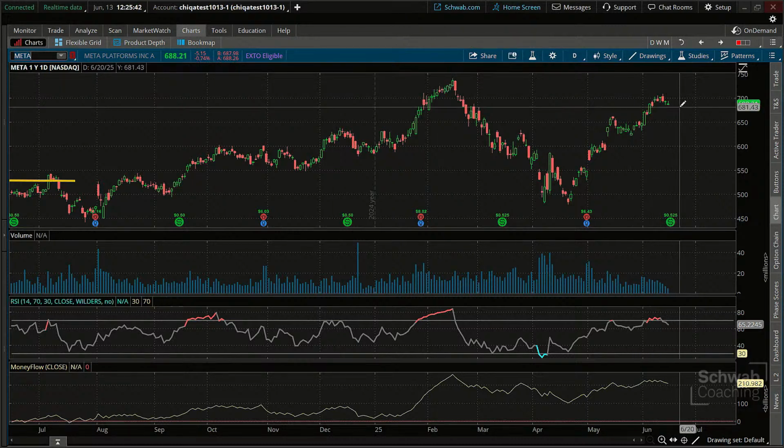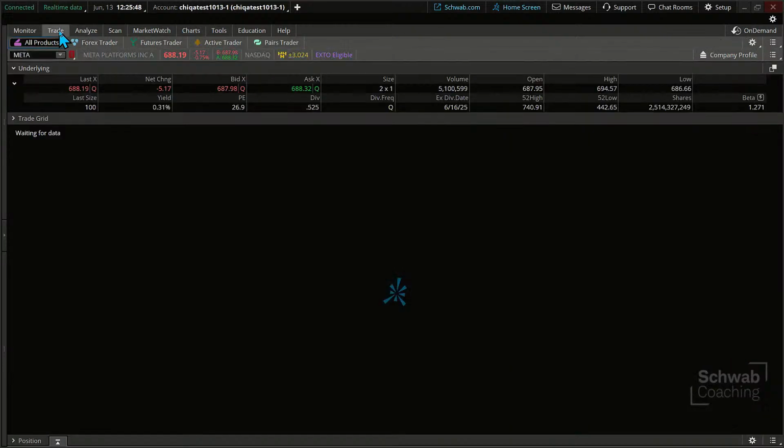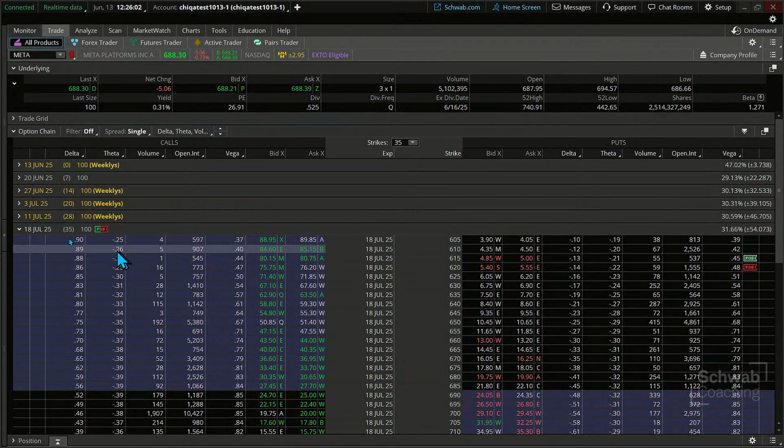What do you think the implied volatility looks like relative to Caterpillar? It's going to be a little bit higher, generally speaking. It's in the 30 range, right over here too. Right, so we're just looking at that same July contract. I think this is a trade that I did a while back in one of my classes, just a paper money trade. But you can see that one right there is kind of a short put vertical too.